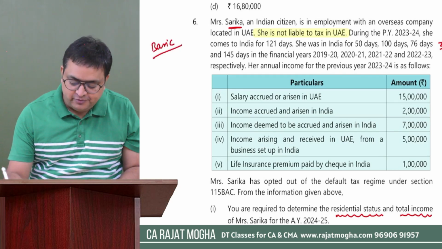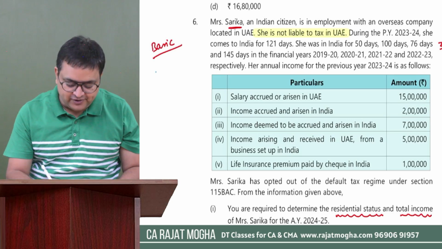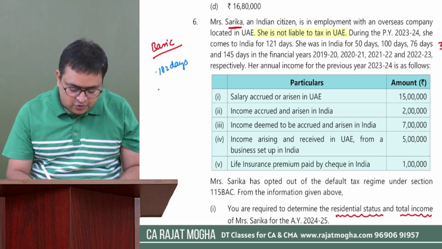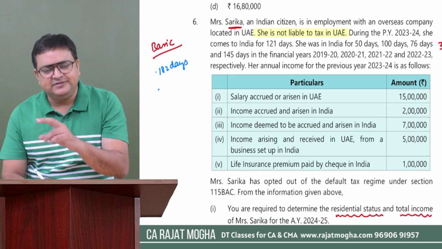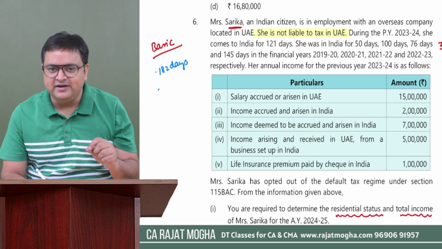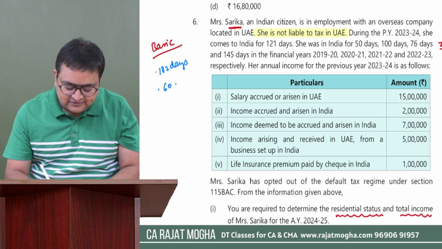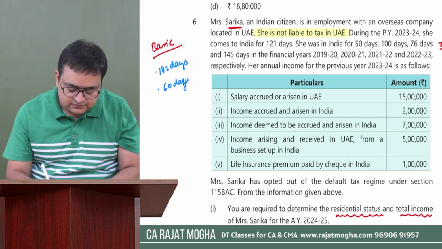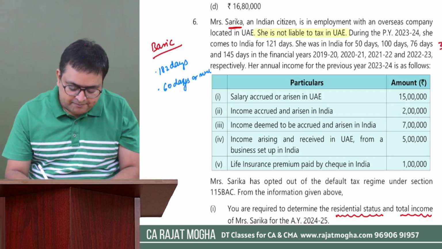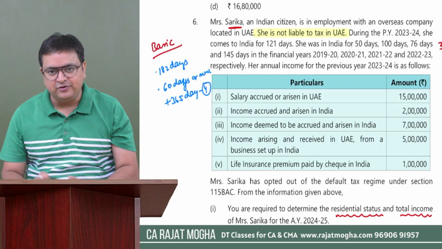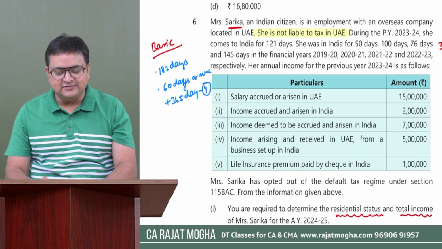The assessee should be in India during the previous year for at least 182 days or more, or if that person is not satisfying this 182 days condition, then we have to check whether the person was in India for at least 60 days or more during the previous year, plus 365 days or more during the last 4 preceding previous years. Got it? Are you able to revise this particular concept?